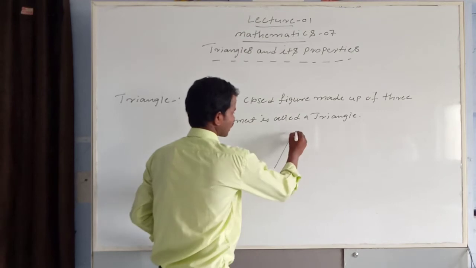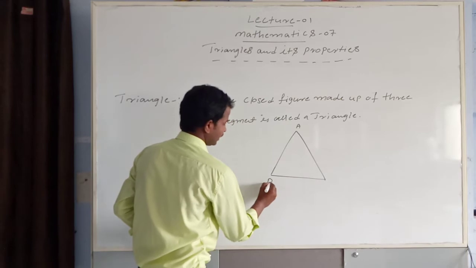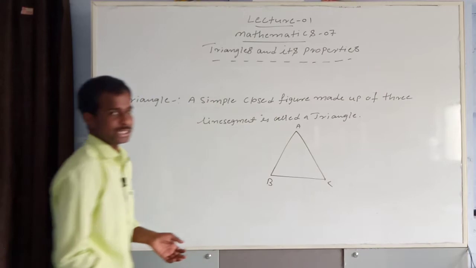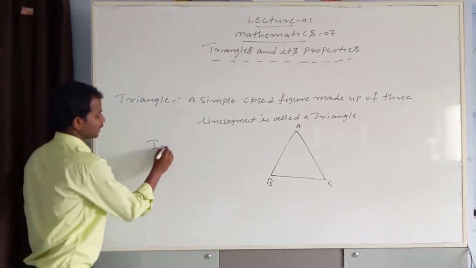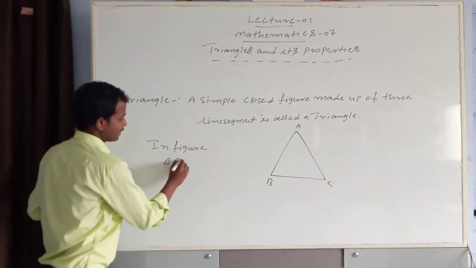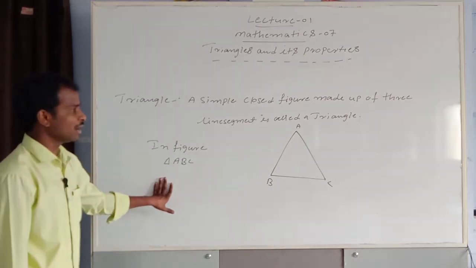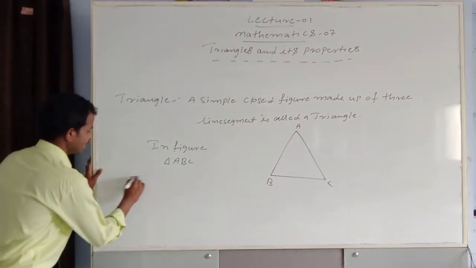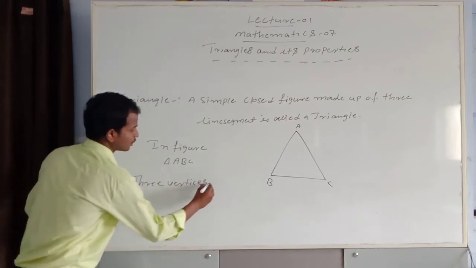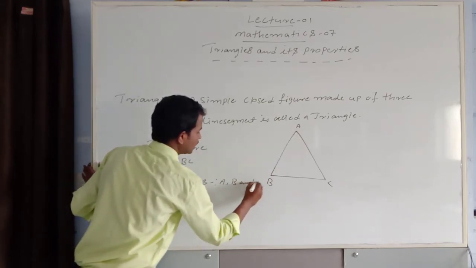Triangle figure is a triangle. I am giving the names A, B, C. A, B, C is a triangle. In figure, the triangle symbol is ABC. A triangle has three vertices. A triangle has how many? Three vertices, meaning A, B and C.